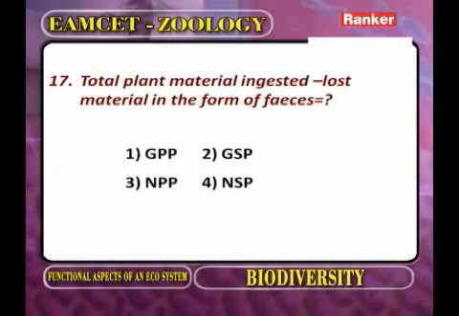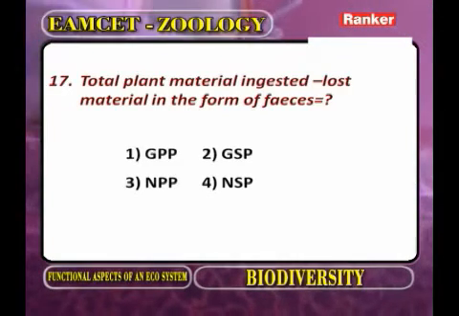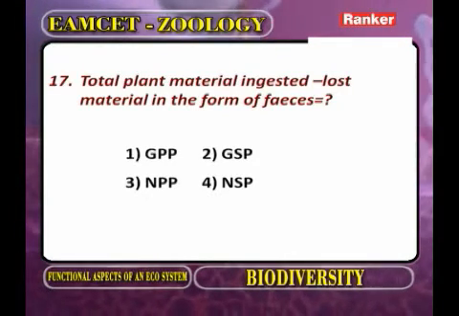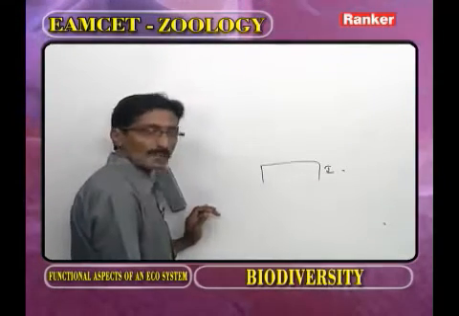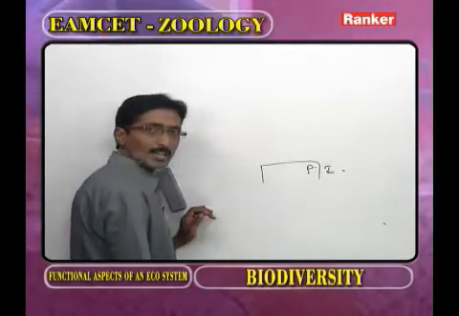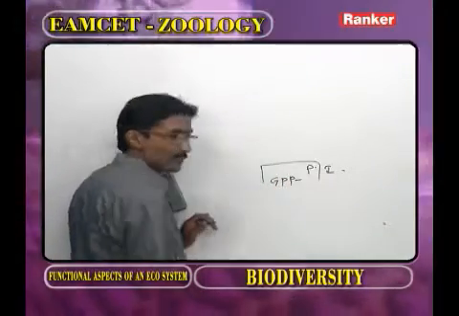Total plant material ingested minus lost material in the form of feces. Now you observe, this is the first trophic level. Here what is present? The producer. The producer prepares the grass primary productivity.